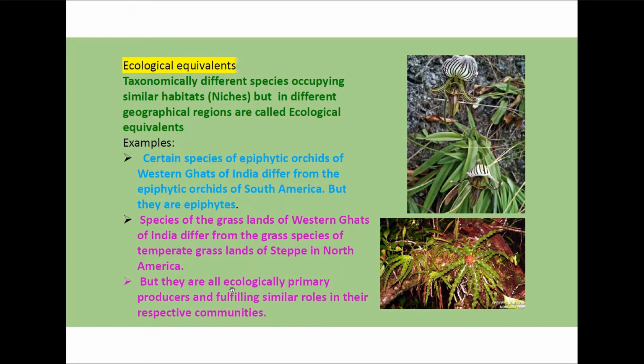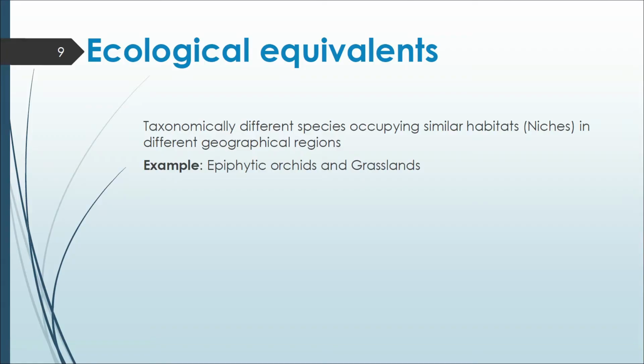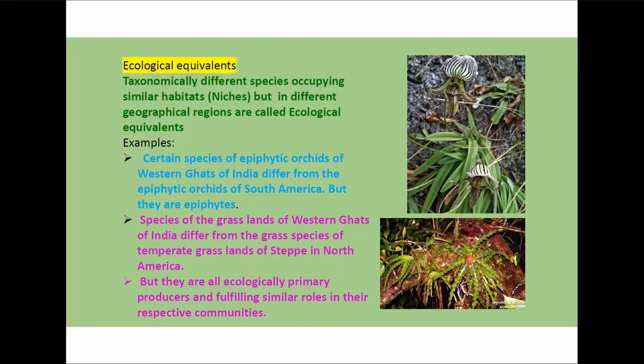Now define ecological equivalence. Taxonomically different species, when they occupy similar habitats in different geographical regions, it can be in any corner of this biosphere, then it is called ecological equivalence. Example: the species of grass on the Western Ghats of India will differ from the grass species of temperate grasslands of steppes in North America. But all of them are ecologically primary producers and they fulfill their role in their respective communities.